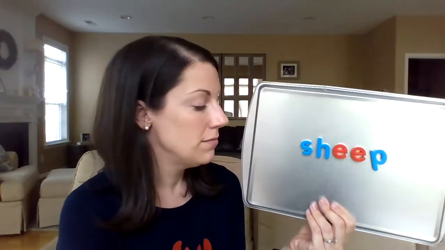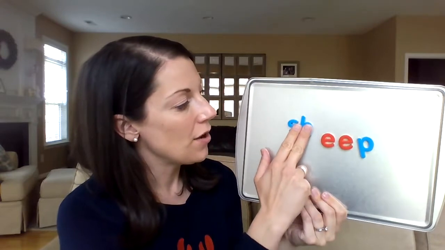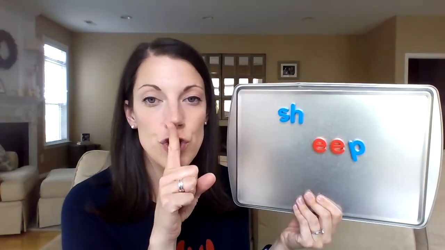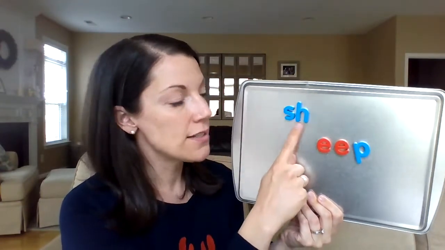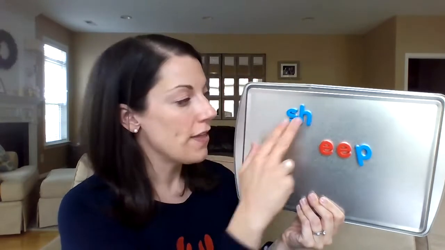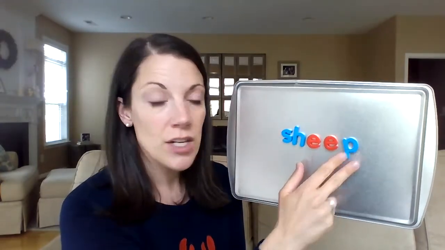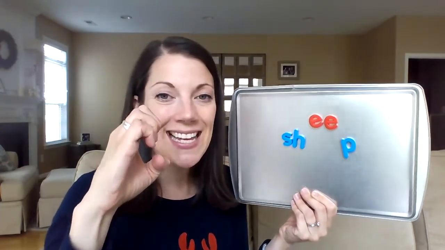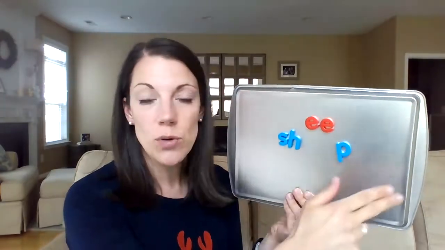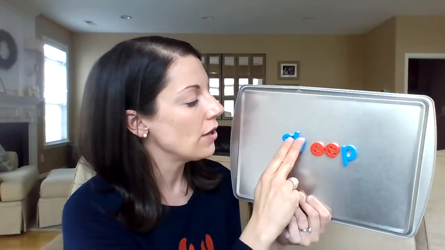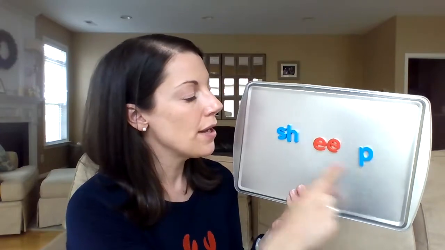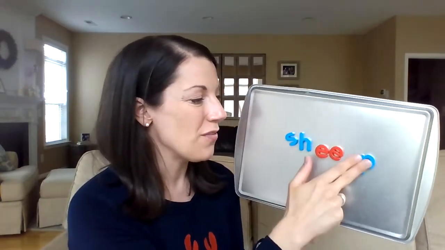You see a part you know? I see this part right here that I know. Think about what those two letters say when they're together. Shh. So instead of saying s, we're going to say shh for that part. And you might know this already too. When you have two E's together, they make the long E sound. E. If you didn't know that, when you tried to word solve, you could try a different sound for that vowel and figure it out. Okay, let's see if we can do it now. You ready? Let's say the parts of the words and put them together. Sh, e, p, sheep. Nice word solving.